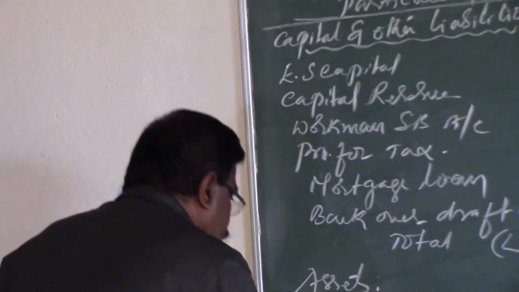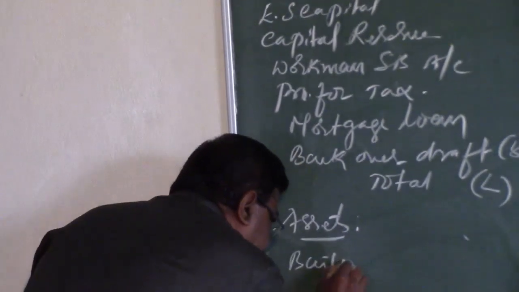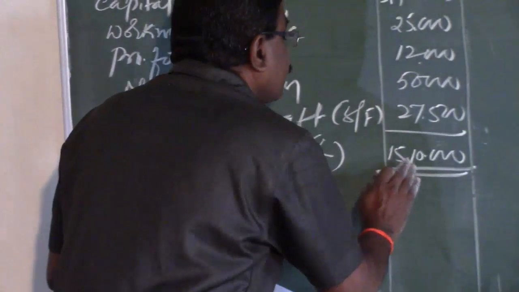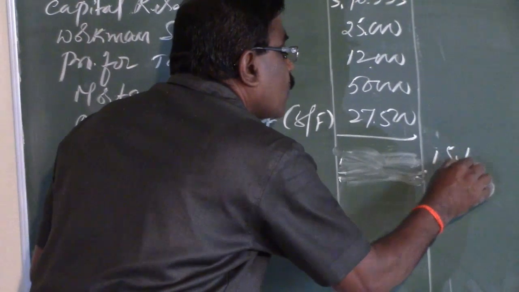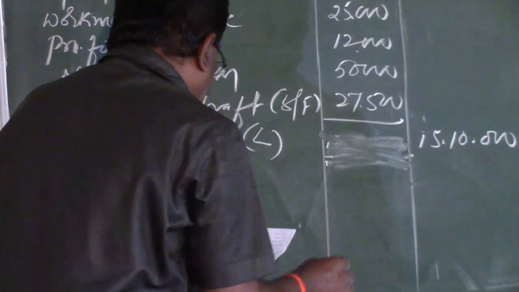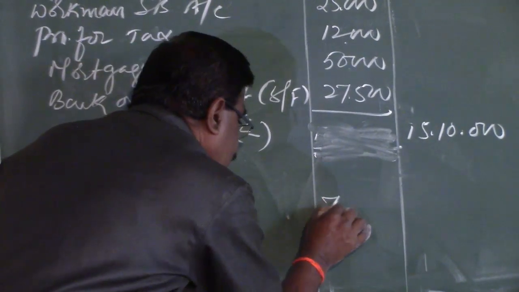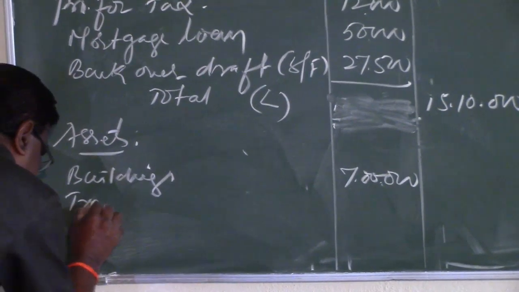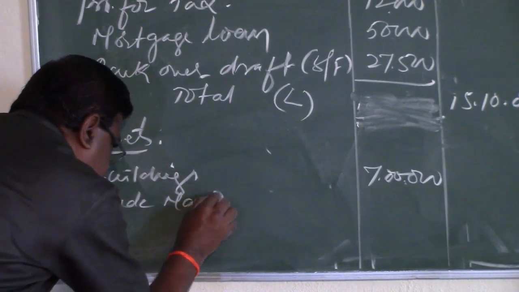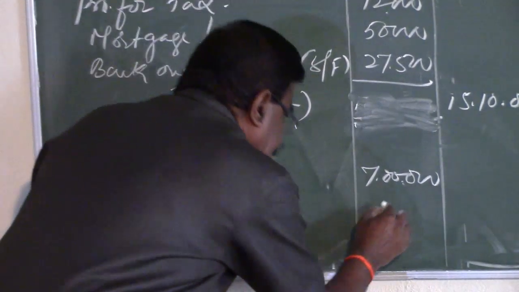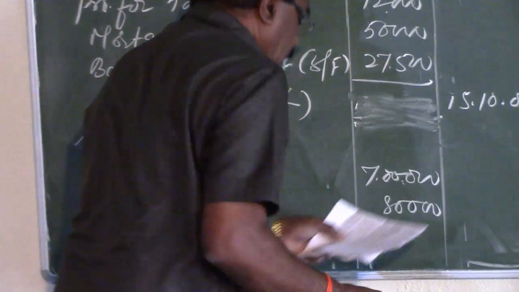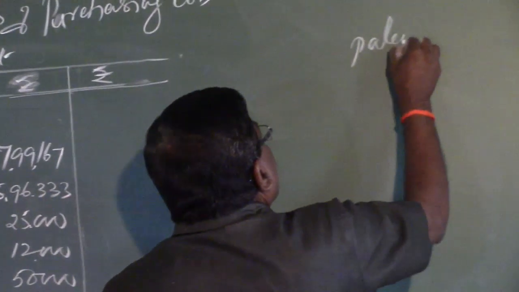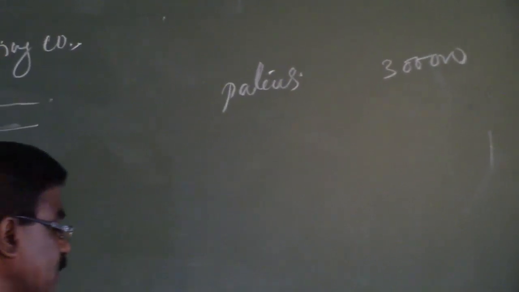First, buildings are taken over at rupees 7 lakhs. Then trademarks, rupees 80,000. Further, patents, rupees 3 lakhs.